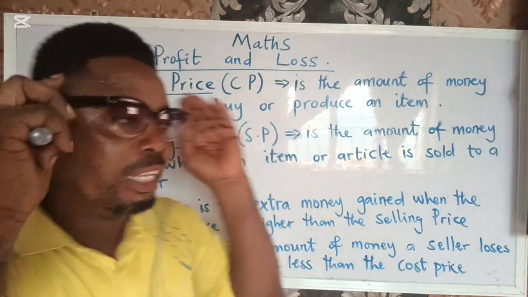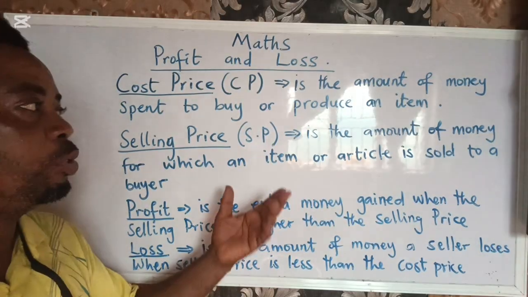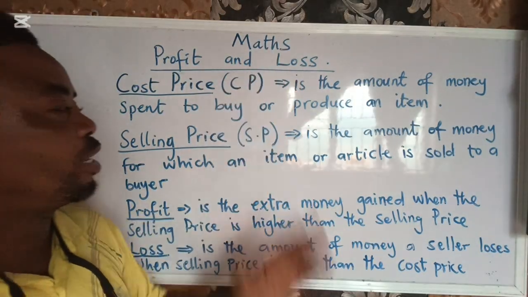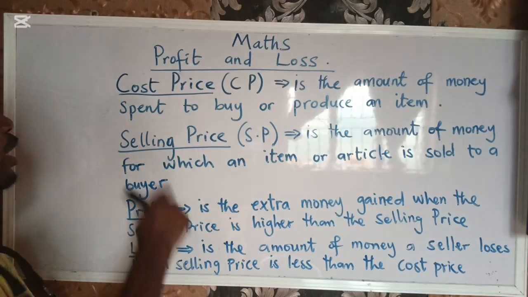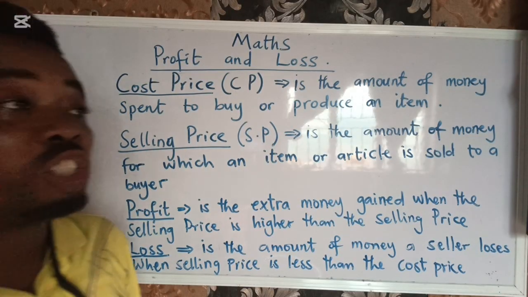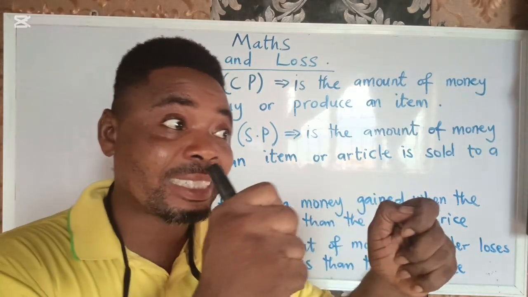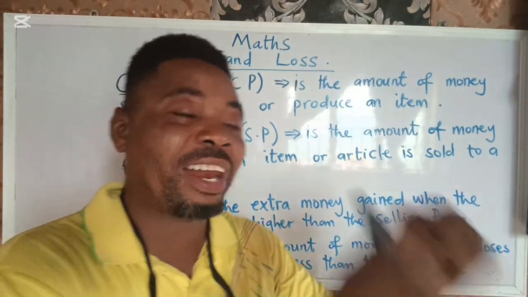Profit and loss. Now, let's quickly look at the definition of all the necessary terminologies that we'll be using in this topic. The first thing we'll be considering is the cost price. What is the cost price? The cost price is just that amount of money that it takes you to get the possession of an item.